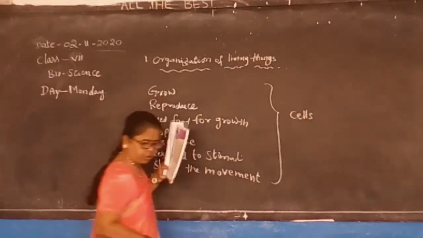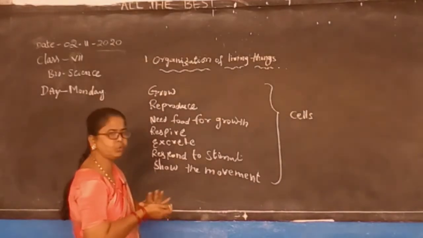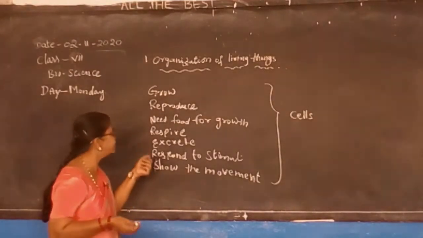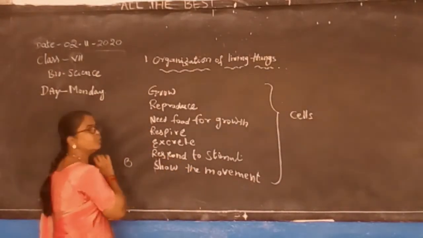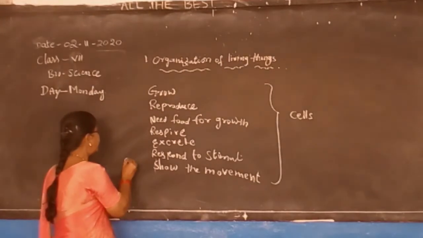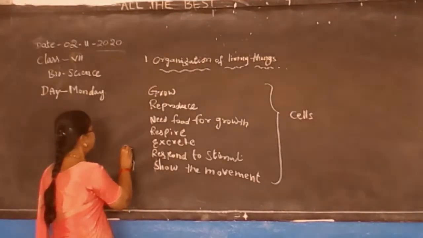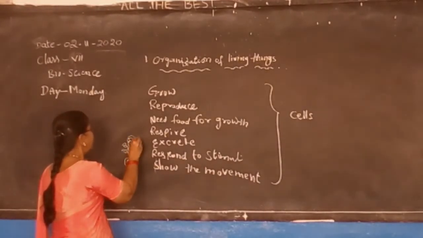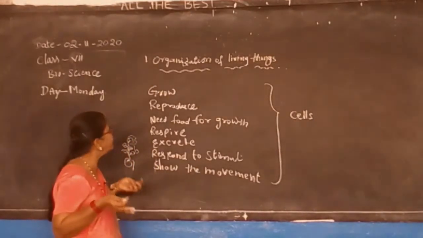Okay, now first of all I want to talk about growth. All living things will grow. You know that if you sow a small seed in the soil, what will happen after one or two days? It will germinate. After that it will show growth, growing into a leaf and a node, and then fruits and flowers, and then fruits again like that. In that way it grows.